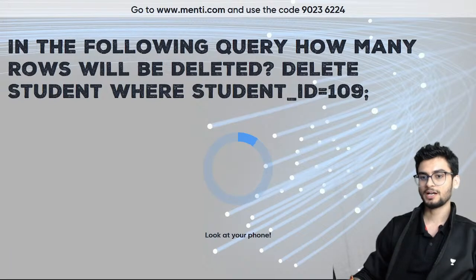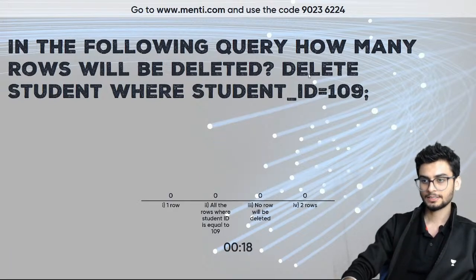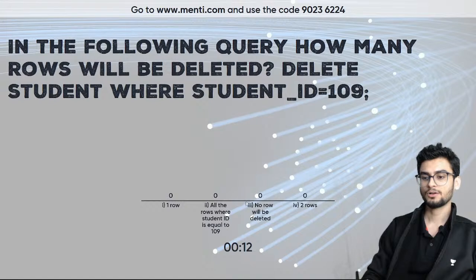In the following query, how many rows will be deleted? The query is delete student where student ID is equal to 109. So one row will be deleted. All the rows where student ID is equal to 109. No row will be deleted, or 2 rows.